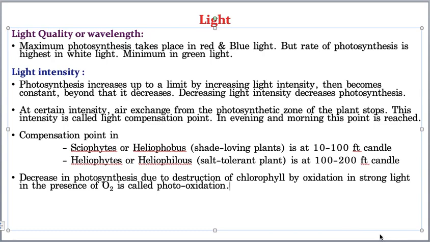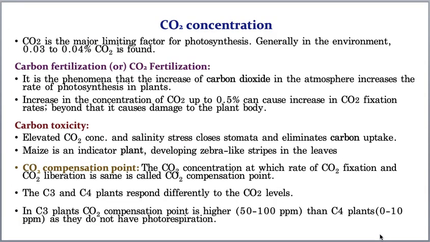Now I am going to explain the second factor influencing the rate of photosynthesis, that is carbon dioxide concentration. Carbon dioxide is a major limiting factor for photosynthesis, and in the atmosphere it is available at 0.03 to 0.04 percent. What is the meaning of carbon fertilization?